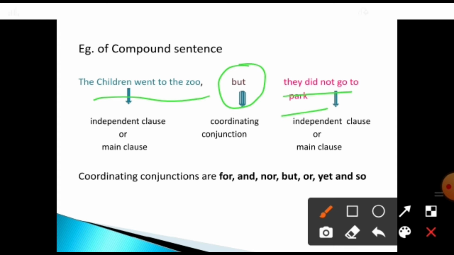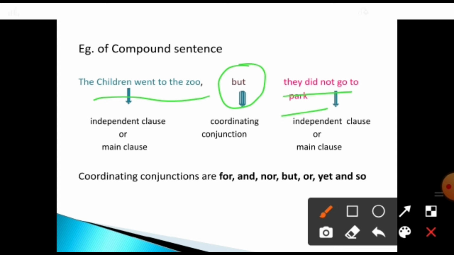They did not go to the park. Does the sentence get complete? ஆமாம். They அப்படின்றது it is denoting the children or else what is that? The subject, okay. Did not go is the verb. Does the sentence give complete sense? Yes, they did not go to the park. It has complete sense. Without adding any other words, the sentence gets complete. So these two are called independent clauses. What do we call it as a compound sentence? Two independent clauses connected by a coordinating conjunction.